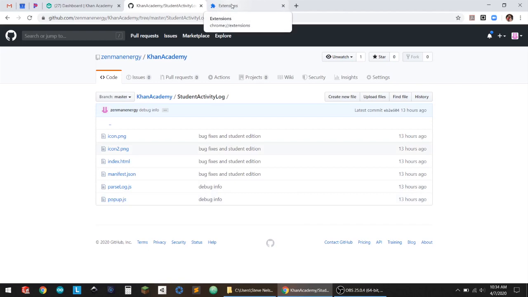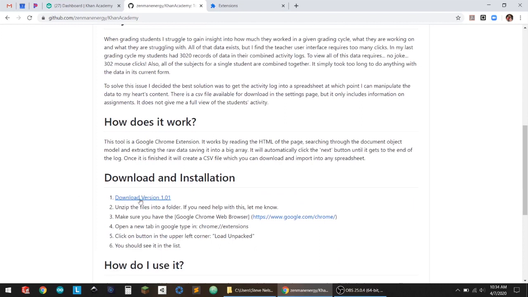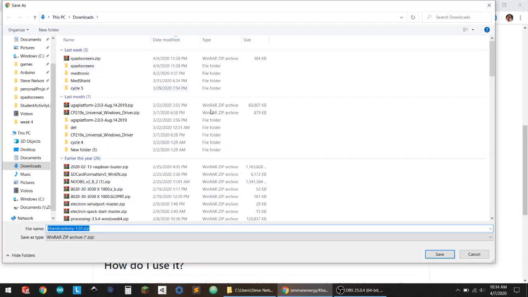To install this, go to the main page here and scroll down to the download version 1.01. Again, in the future, if you're watching this a year from now, this may be a different version, but I'll try to keep it in the same spot. So click on download this version. What it's going to do is pop up a save as window if you're on Windows. On a Mac, it's going to be a little bit different, but it should give it a file name of Khan Academy with the version and a zip file.